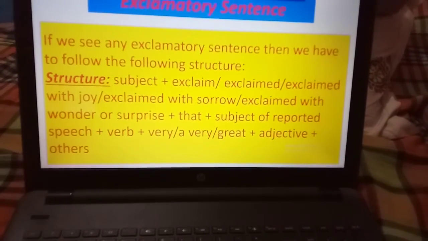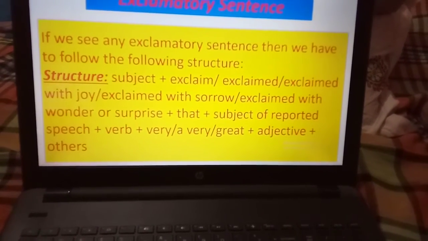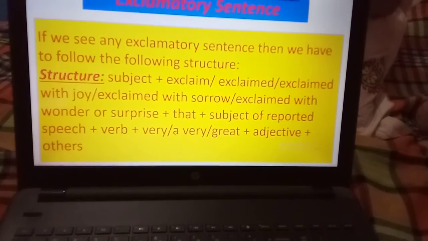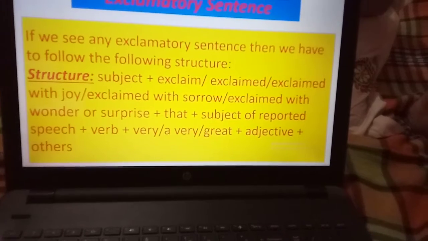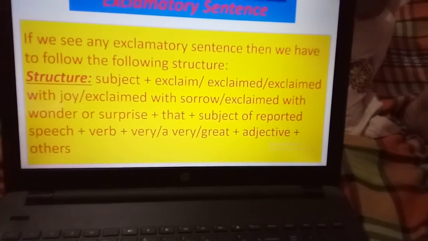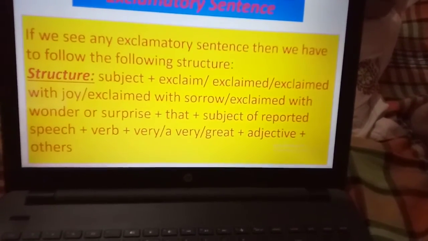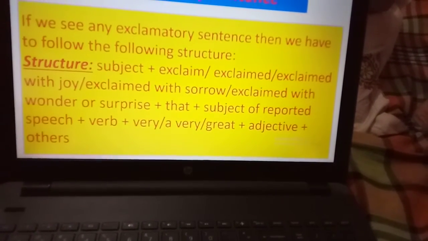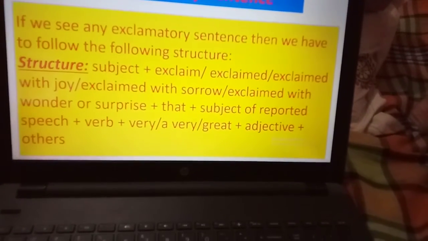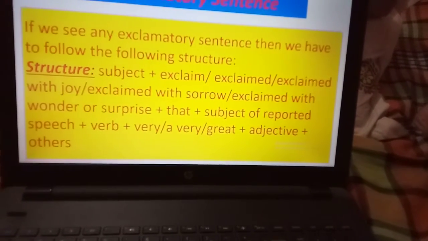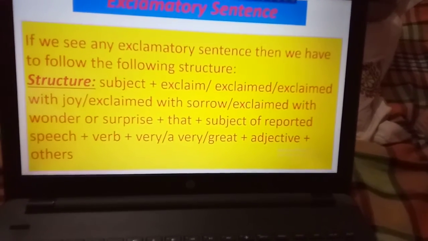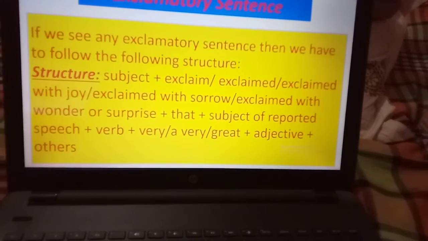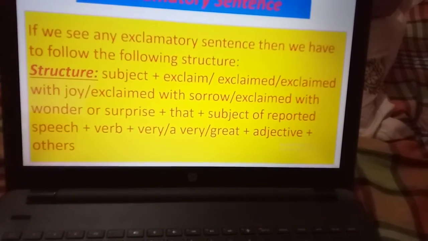Again I am discussing the structure. At first we have to write the subject, then in the place of said or said to, we have to write exclaim or exclaimed according to tense. If we see any joyful thing, then we have to write exclaimed with joy. If we see any sorrowful thing, that time we have to write exclaimed with sorrow. If we see any wonder or surprise thing, that time we have to write exclaimed with wonder or surprise.